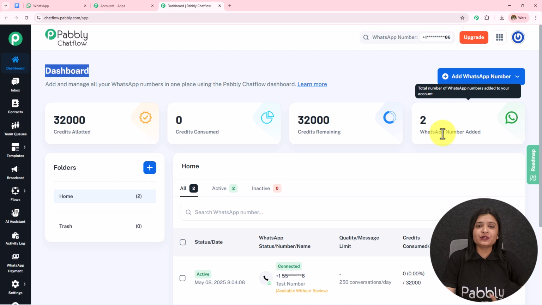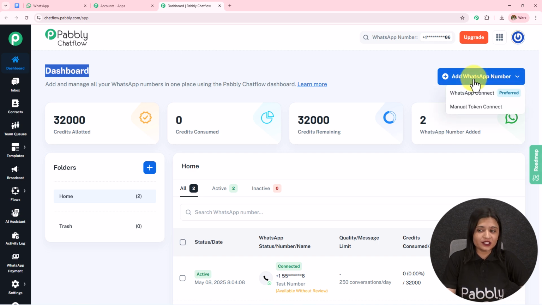To add your WhatsApp number to your Pabbly Chatflow account, you simply have to click on this add WhatsApp number. You can click on this WhatsApp connect, which is a preferred method, or you can use a manual token to connect your WhatsApp to your Pabbly Chatflow account. If you want the step-by-step process of how you can do this, the detailed video is available in the description. You can check that out.